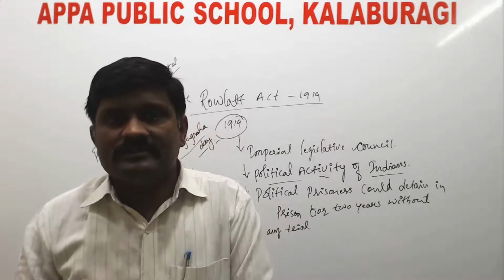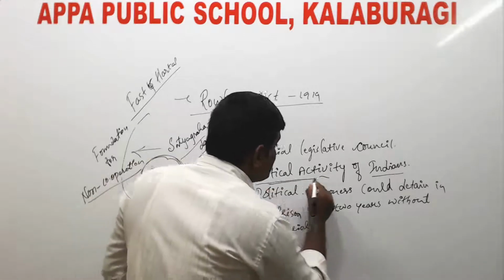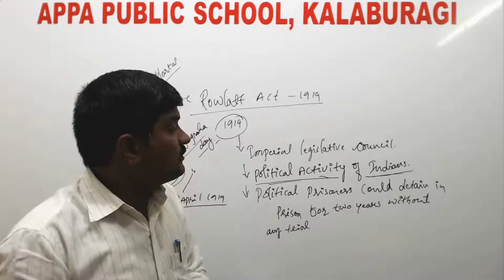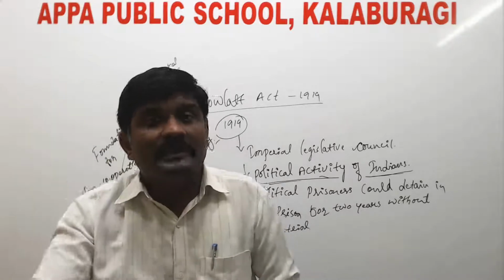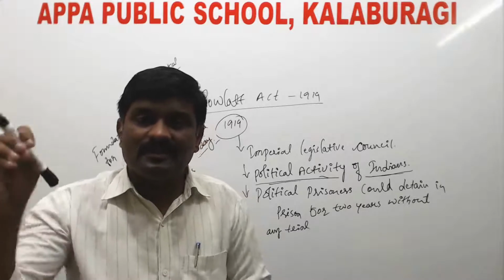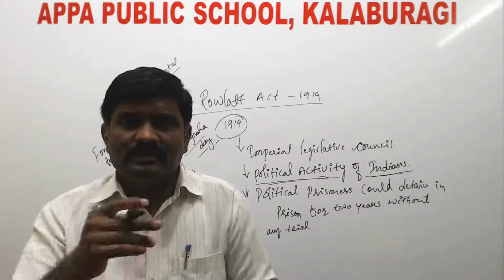And see what happened here. To suppress the activities of the Indians, the British government began to arrest the local leaders of the respective places, areas, districts or states.